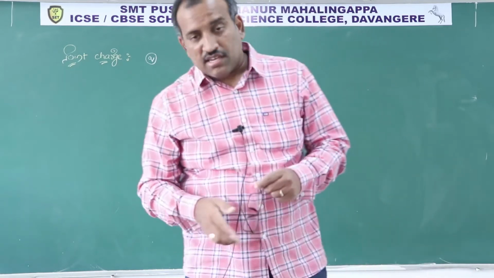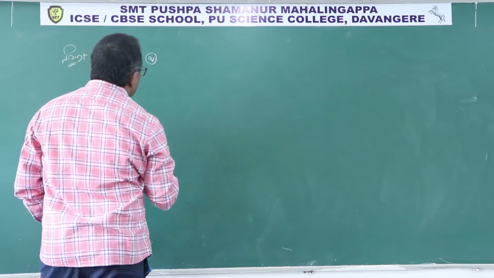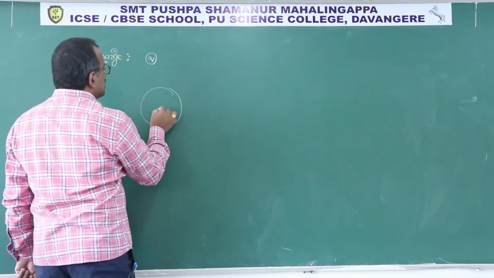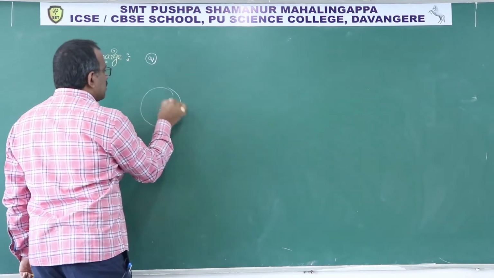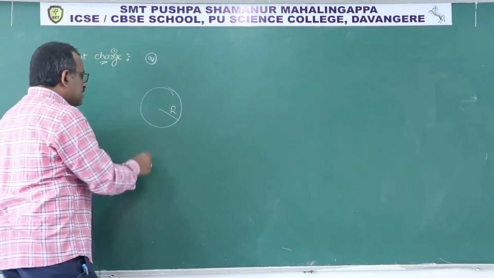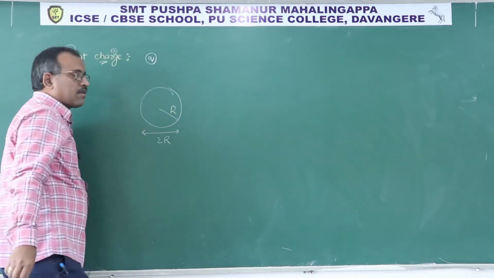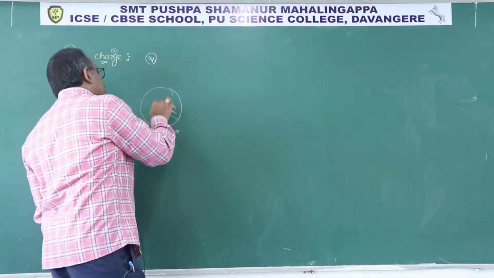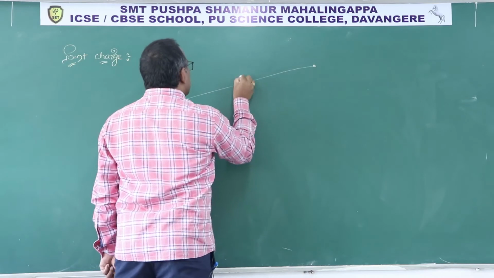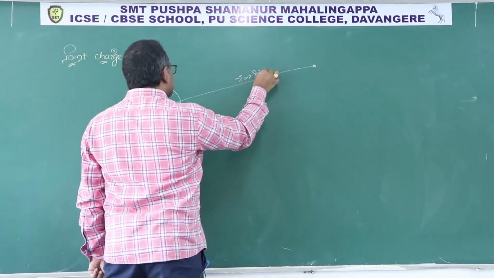In the same way, the definition of point charge says that if R is the radius, or I can say 2R is the size of the body, and you are seeing this body from such a far distance, which is R greater than size.